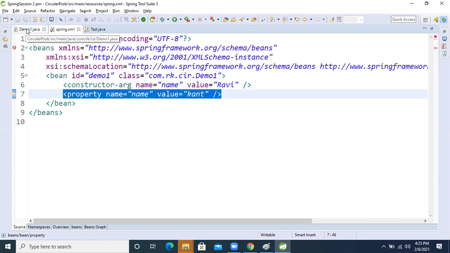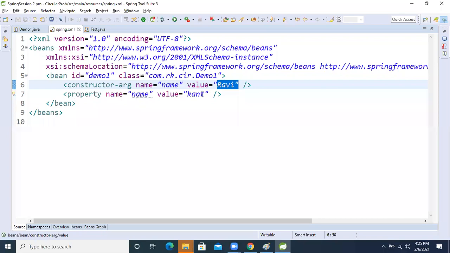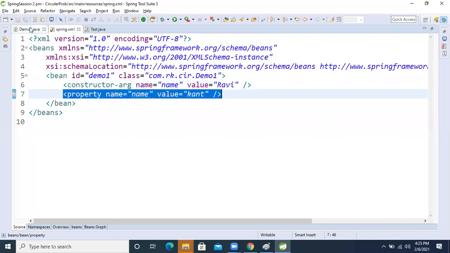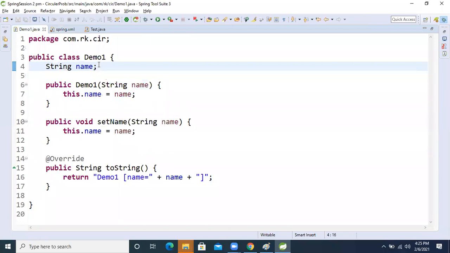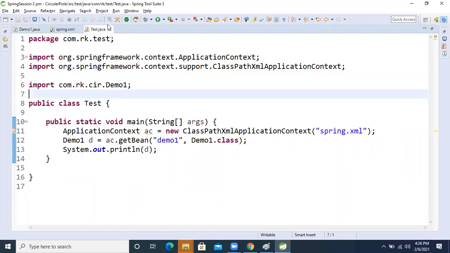After object creation and data injection, that is constructor injection, then property injection, meaning setter injection, will happen. Then Kant will become the value, so Ravi will be overridden by Kant. So we can't get the Ravi output; we get Kant as the result. Let's see whether we get our expected output or not.